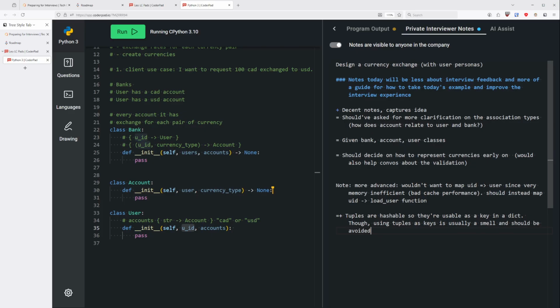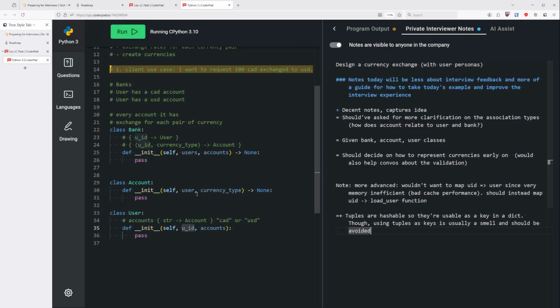I have a question about the general process of this. At this point, I feel like I've written down all my thoughts. How should I segue into the next part? Yeah, so the goal here was actually outlined for you in the client use case. It is an example, but the goal is that you want to support a way for a client to exchange money.